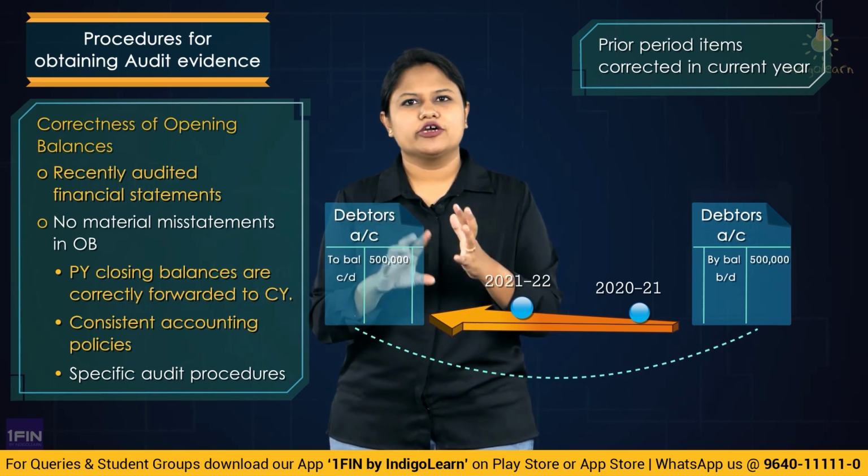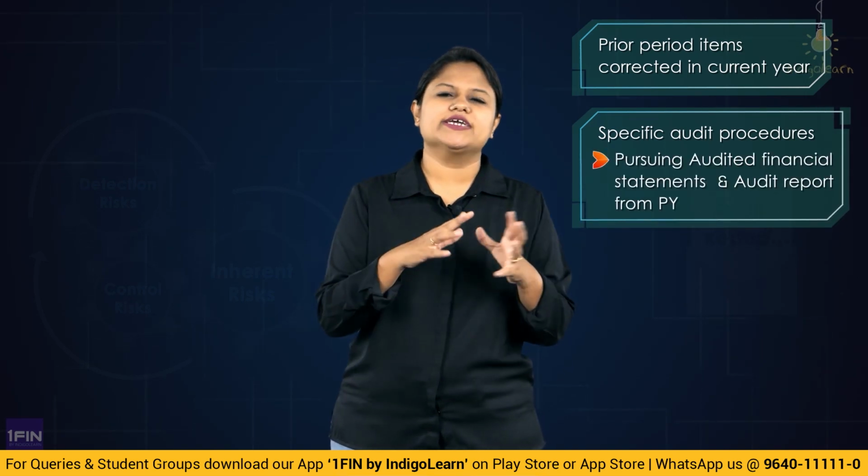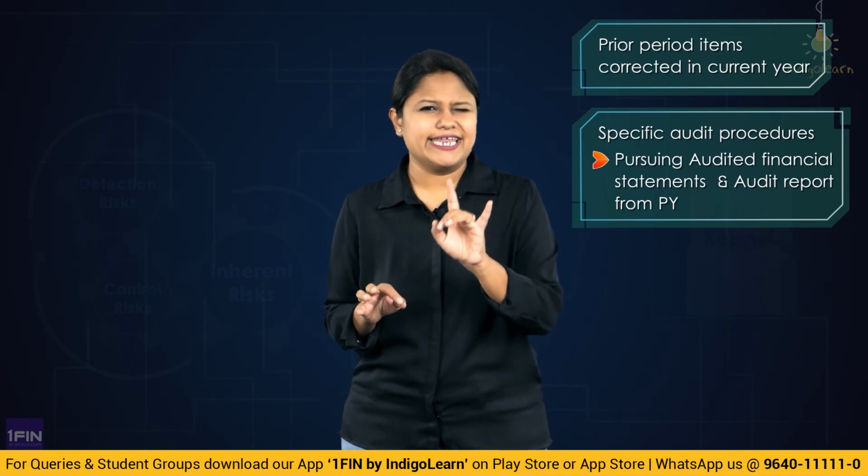Under that, the first one is perusing the audited financial statements and the audit report of the previous year. That means obtaining the audit report and the audited financial statements of the prior period. With that you will get an understanding of all the closing balance details. The audit report will give you some relevant factors that you can take into consideration. Clear? Then, second, you have to check whether the audit procedure that you have adopted for the current period is going to give you any kind of evidence regarding the opening balance.